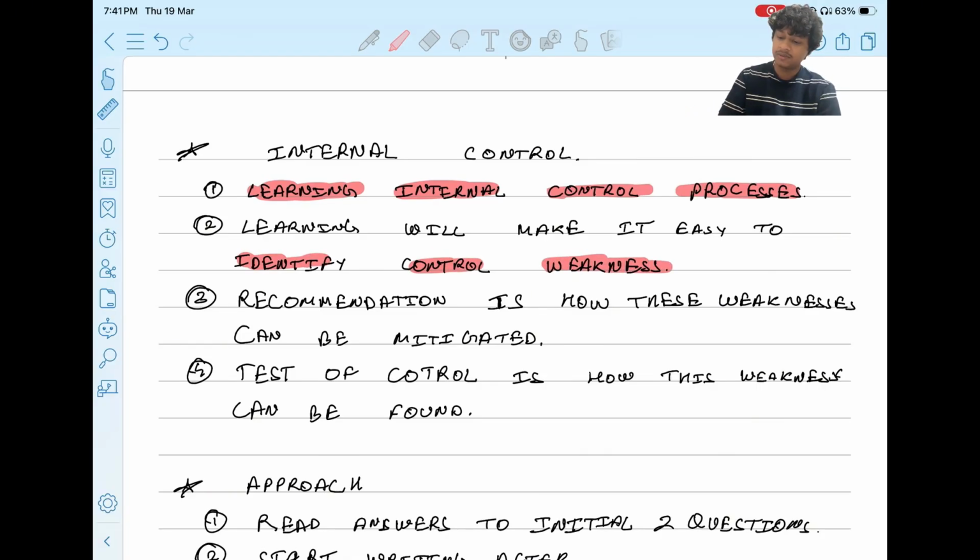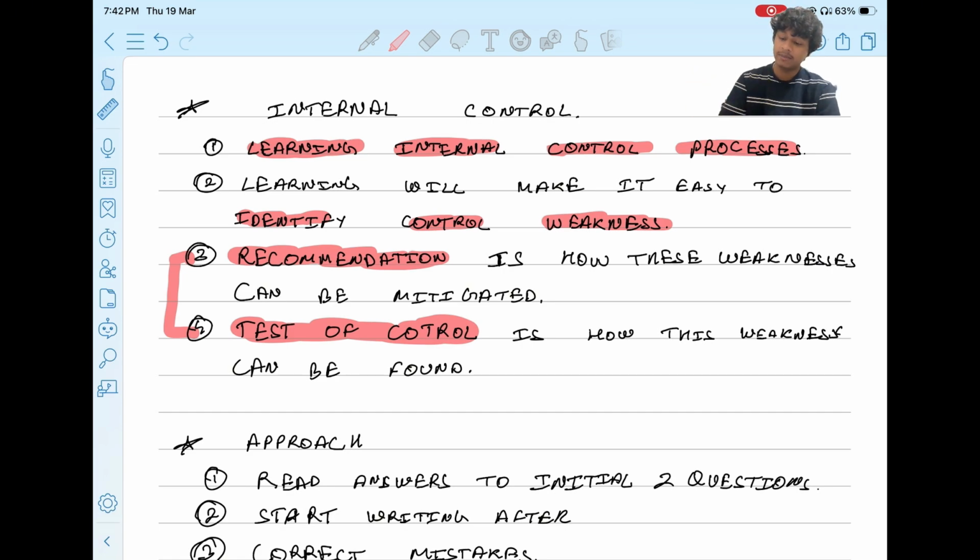Recommendation is how these weaknesses can be mitigated. So there are two types of things that can be asked. One is control weaknesses or deficiencies, and they can ask for a recommendation as well, that is, what is the recommendation of the auditor. They can ask the test of control as well. Test of control is how the weakness can be found. It is a procedure using which we will be able to find this particular deficiency, right? And recommendation is how to correct the deficiency. So we have to know the difference between those.